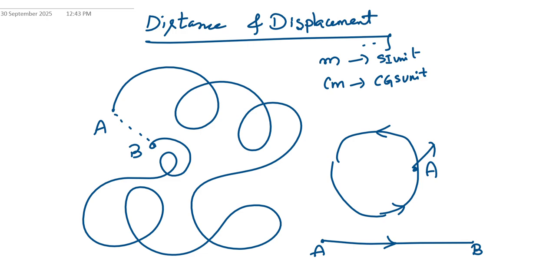If the particle is moving in a circular path, distance is not equal to zero, but displacement is zero when it comes back to the same position. Similarly, if the particle is moving in a straight path, both distance and displacement are equal. Understood?